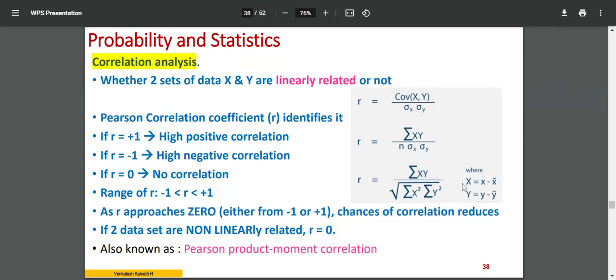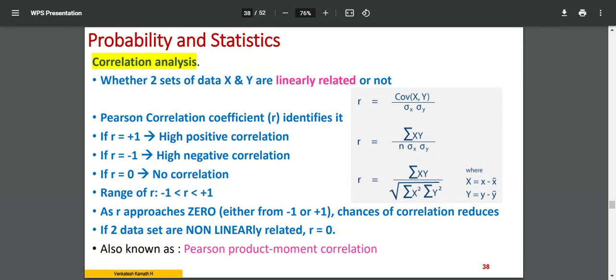Now, for a set of values of X, you can calculate X bar, the mean. For each value, you can find the difference X minus X bar; I'll call it capital X. Similarly, for a set of Y values, you can calculate Y bar, the mean, and the difference Y minus Y bar, which I'll call capital Y. Now, based on this X and Y, use the equation, summation of XY over the square root of sigma X square and sigma Y square. Don't worry, with the problem I'll explain this. So use the equation to find the R value. This R value is very important for us.